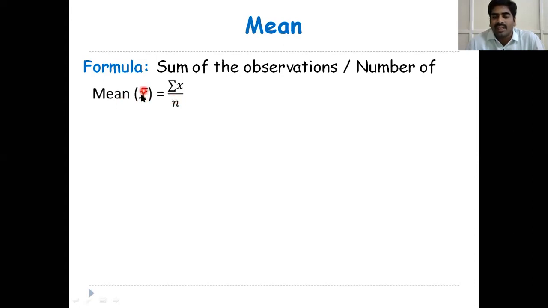Mean is represented with x bar, that is equal to summation of x by n. X is the variable, it may be height or weight. N means number of observations.